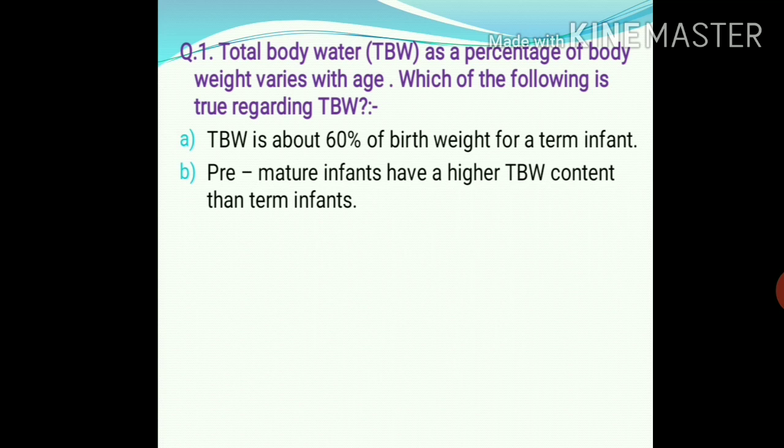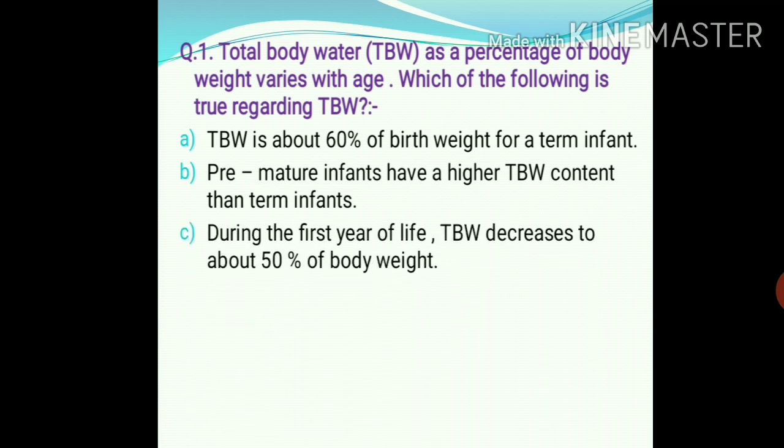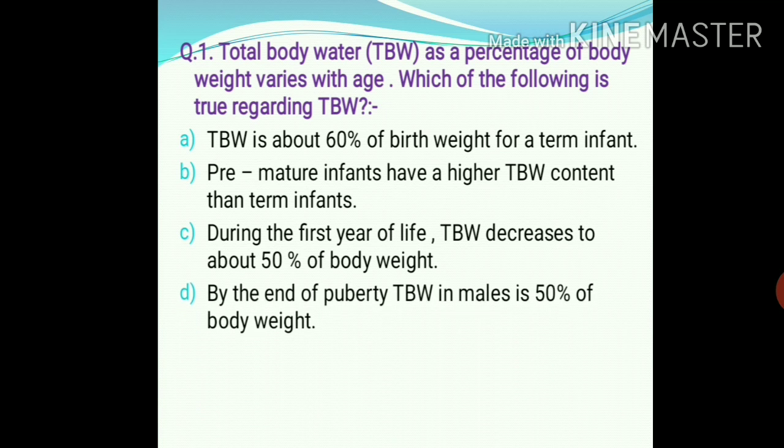Option B. Premature infants have a higher TBW content than term infants. Option C. During the first year of life, TBW decreases to about 50% of body weight. Option D. By the end of puberty, TBW in males is 50% of body weight. So the right answer is option B.